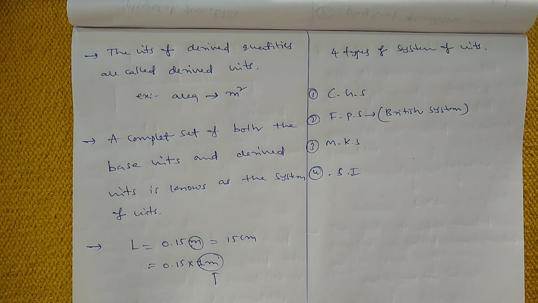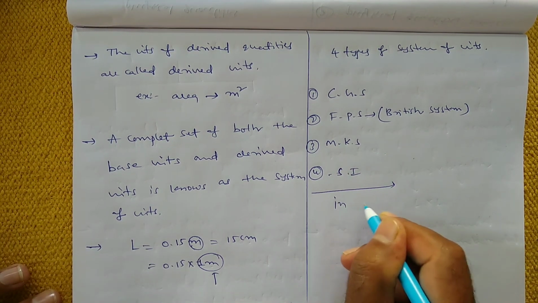Now, actually, the international system of units was developed, and it is recommended by the General Conference on Weights and Measurements in 1971.